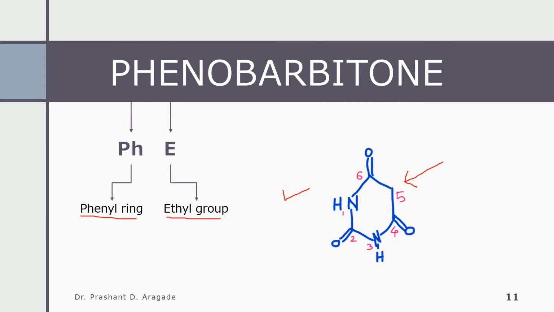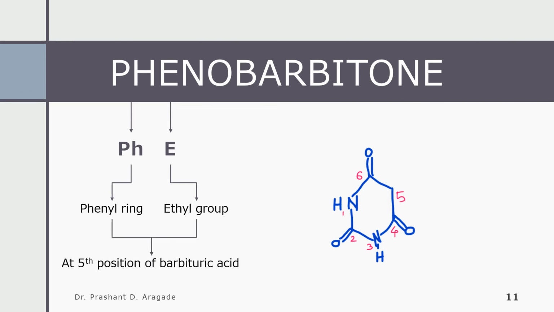It's very easy to remember where to attach them. So the phenyl ring and ethyl group are attached at position 5, which converts it into phenobarbitone. The name itself gives you the idea, that it contains the phenyl ring and ethyl group.